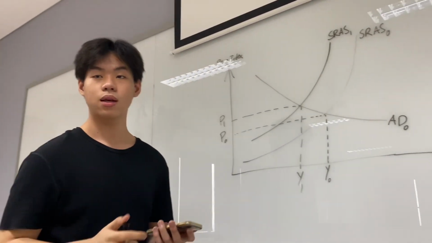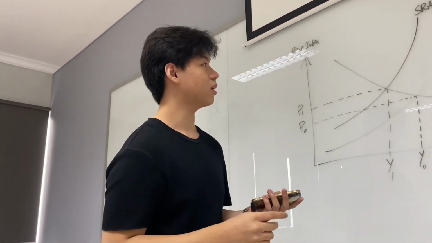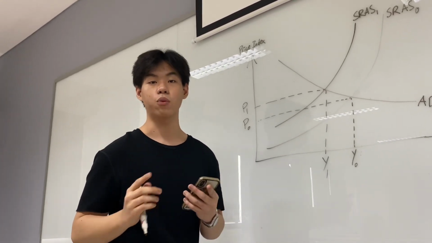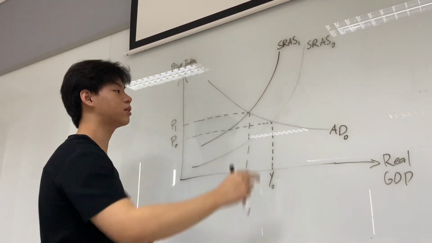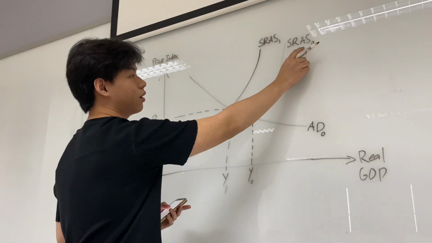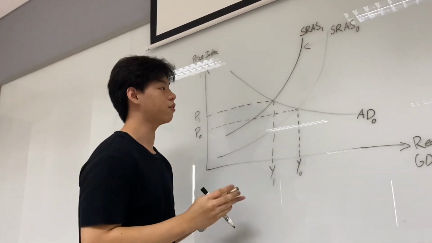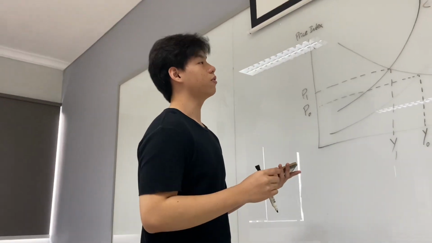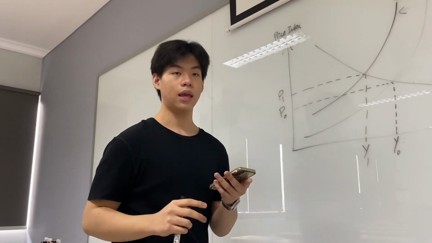So now what happens? The Russian imports are being banned, which results in a reduced supply of those goods that are banned, which are oil and wheat. This is caused by a shortage, which causes the initial short-run aggregate supply to shift to the new short-run aggregate supply curve. Now, what can the UK government do to save its economy? They have 2 choices, which is to impose an expansionary policy or a contractionary policy.